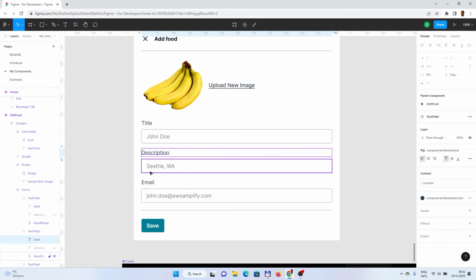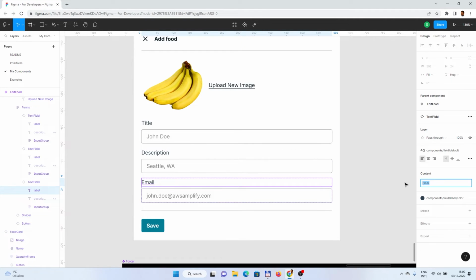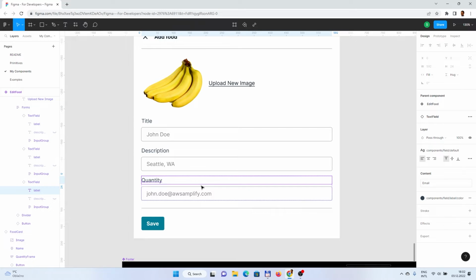And the next one, maybe we will use the quantity. What else we want to have is maybe the pickup times, when the user will be available. That's as well good to define in the design.